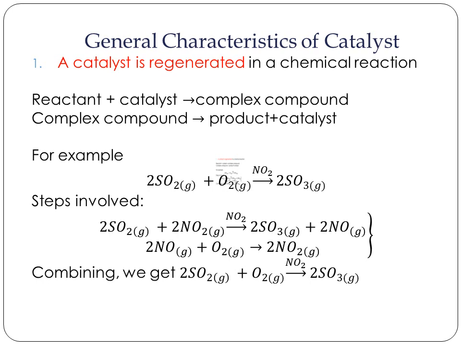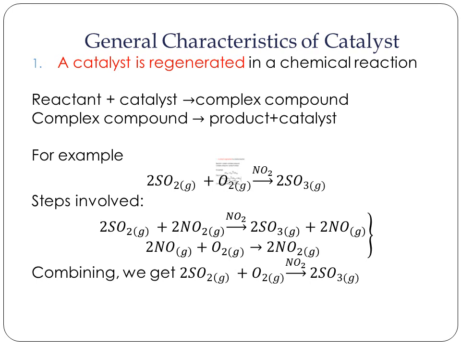A catalyst is regenerated in a chemical reaction. So at the end of the reaction, you get back the catalyst. But we cannot say that the catalyst is not taking part in the reaction. What exactly happens is, the reactant will react with the catalyst and form a complex compound. This complex compound then degenerates to give you the product and the catalyst.